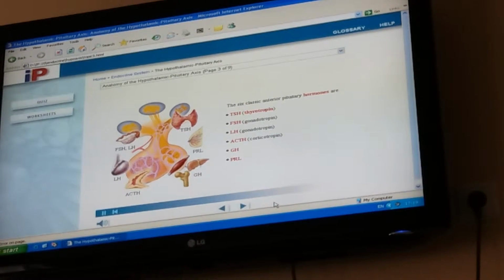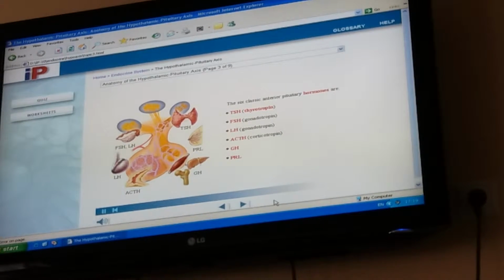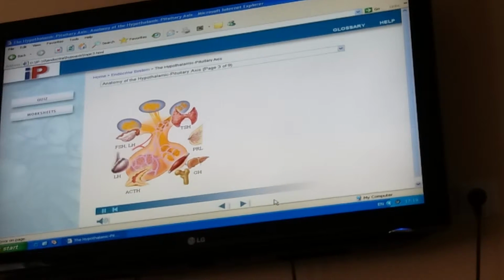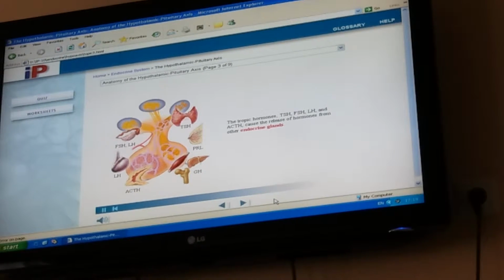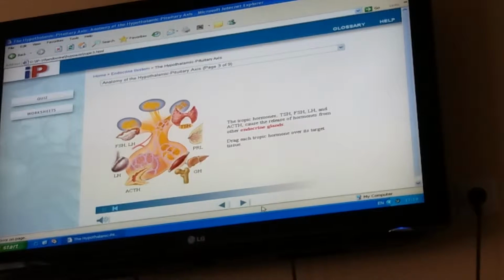These are considered the classic anterior pituitary hormones because their structures and physiological functions in humans are well understood. 4 of these hormones, TSH, FSH, LH, and ACTH, are called tropic hormones because they cause the release of hormones from other endocrine glands. Drag each tropic hormone over its target tissue.